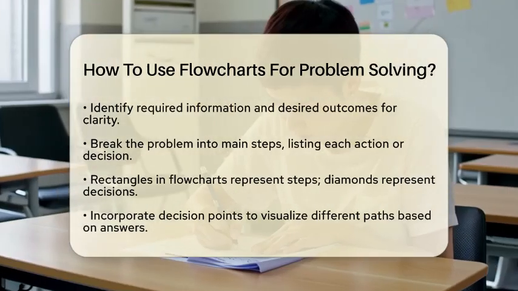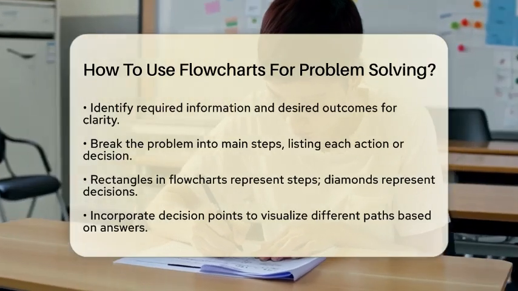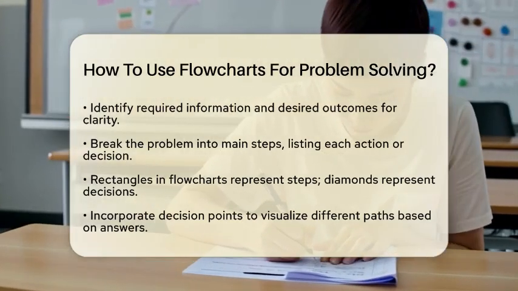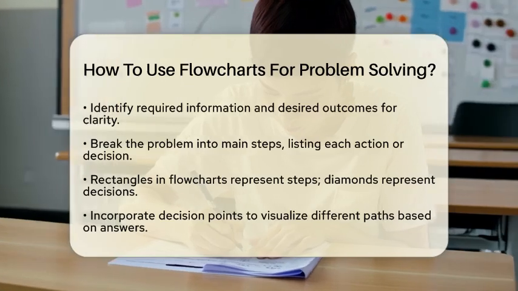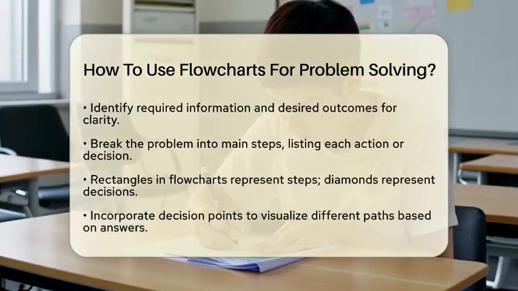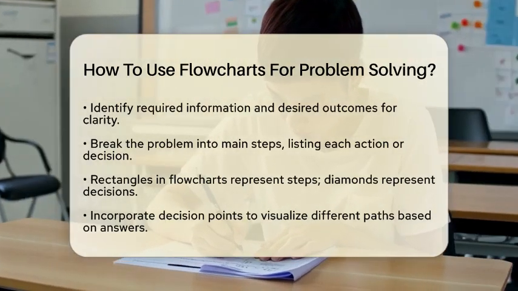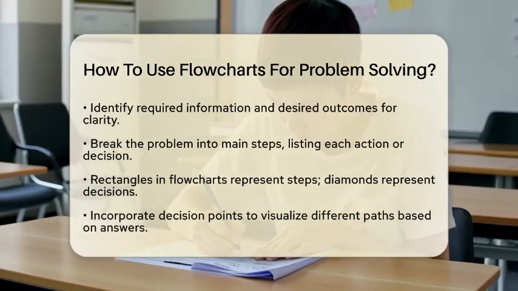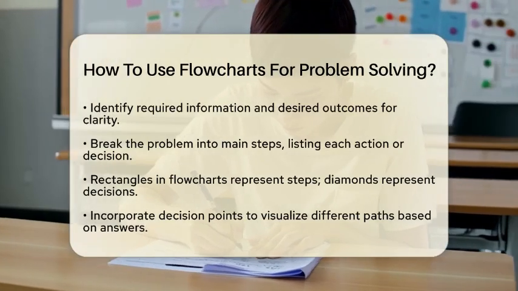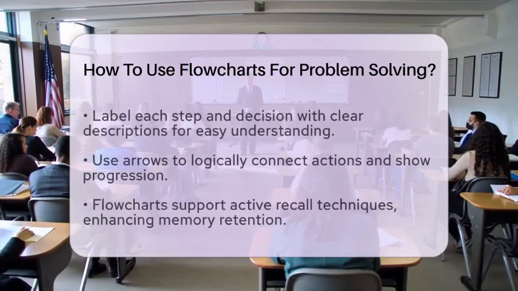Incorporate decision points where the process could branch based on different answers. For instance, after checking the power cord, you might ask, does the computer turn on? If yes, the process ends. If no, you could move to another step like check the power outlet. This branching allows you to visualize all possible paths and outcomes.